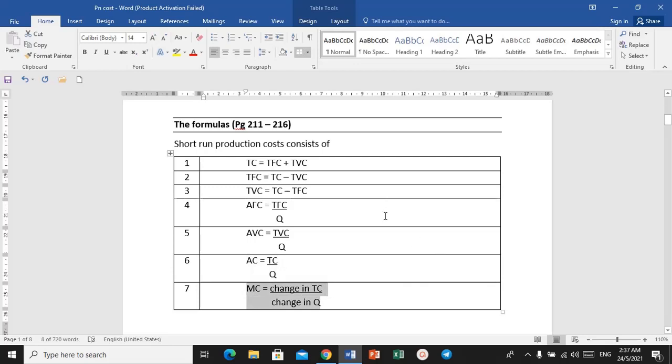So these are the 7 formulas that I need you to memorize, because in your final exam we are not going to give you any economic formulas. You need to remember the formulas, because in your exam we have some questions that will ask you about the formulas, and you need to do some calculations. So this is very important.